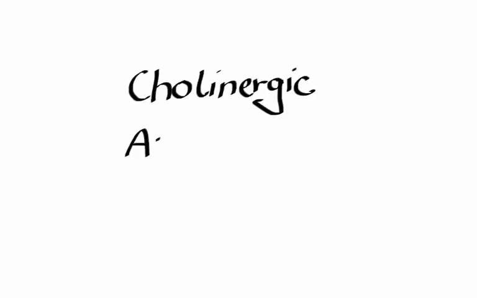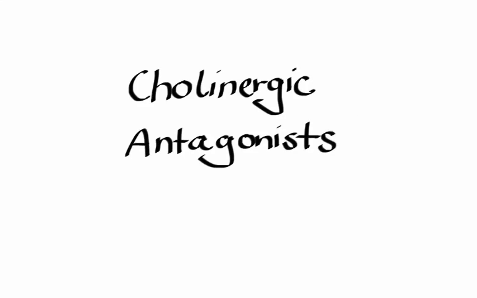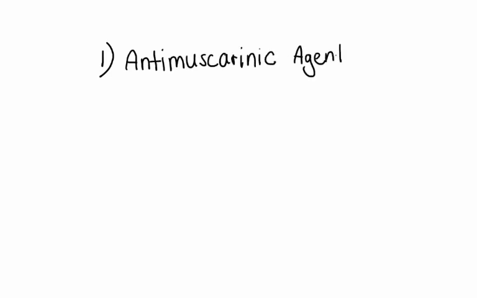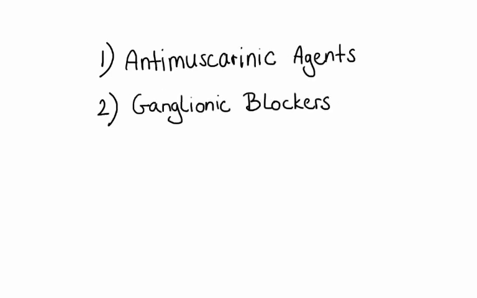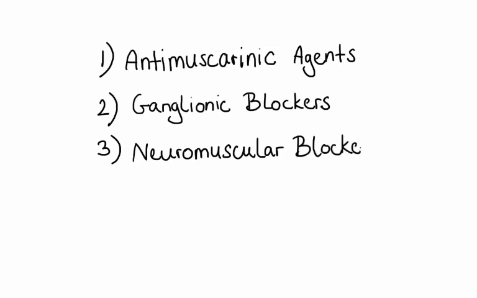In this video, I'm going to cover cholinergic antagonists. So let's get right into it. Cholinergic antagonists can be divided into three groups. First, anti-muscarinic agents. Second, ganglionic blockers. Third, neuromuscular blockers. So let's start with anti-muscarinic agents, also known as anticholinergic drugs.